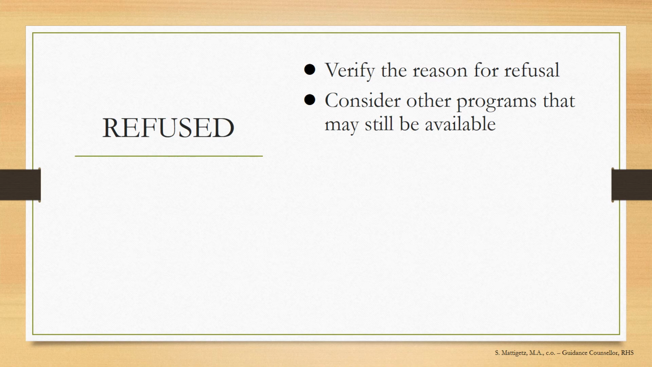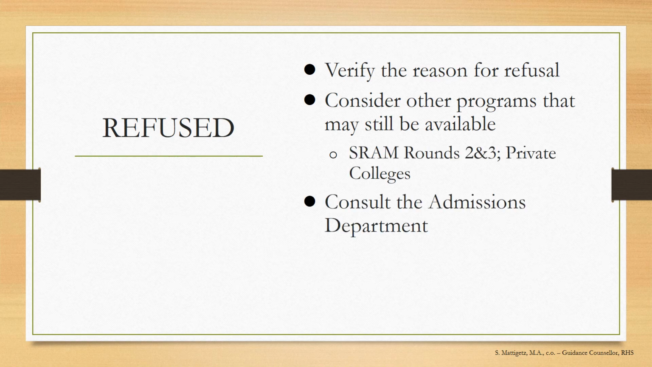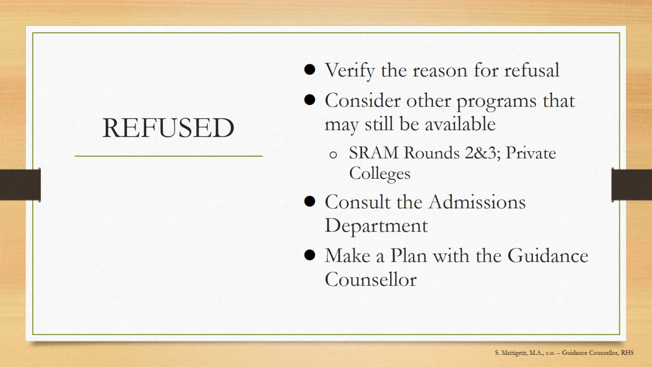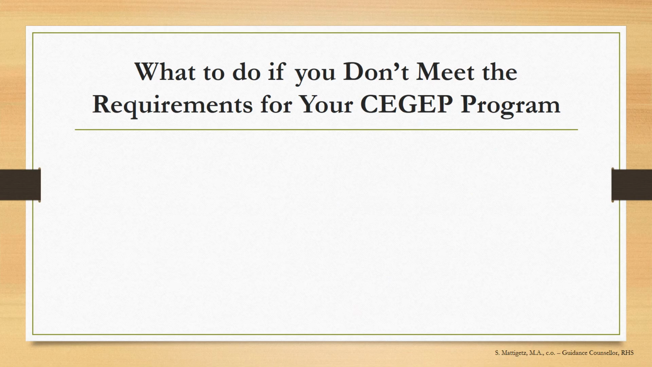We have to consider other programs that may still be available and make follow-up applications if possible. We recommend that after completing this step, all refused students should see their guidance counselor for assistance with planning their next steps, which can include things like continuing education, adult education, and other options.